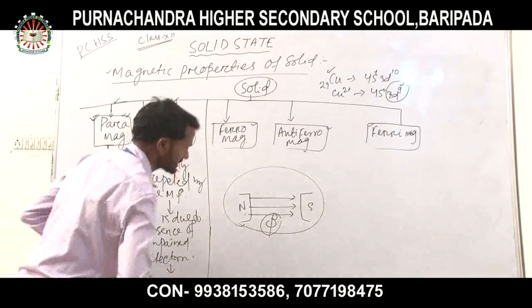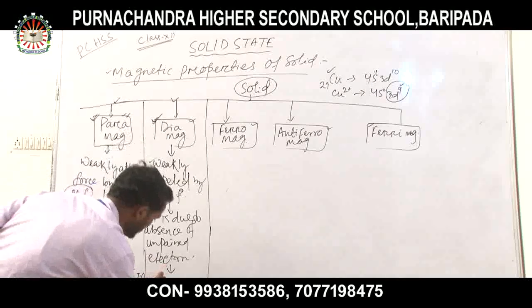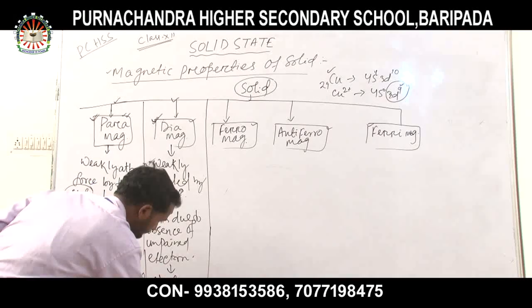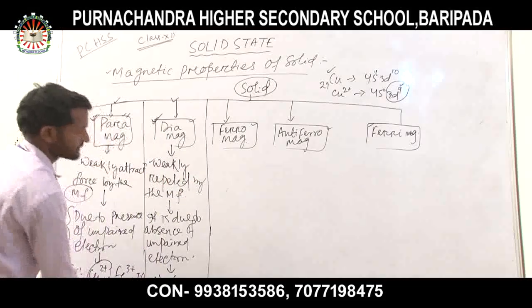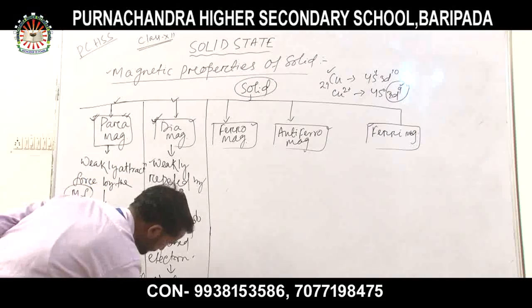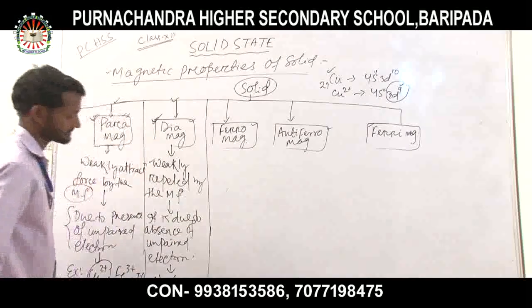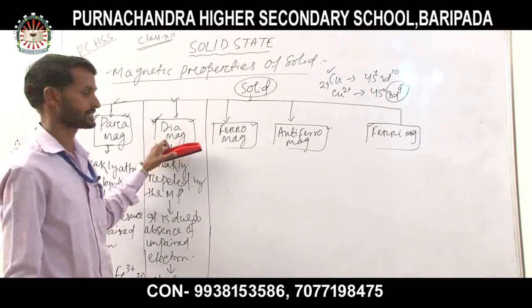Now the examples. The examples are NaCl, TiO2, etc. These are examples of diamagnetic substances. Also V2O5, that is vanadium pentoxide, is a very important example of a diamagnetic substance.